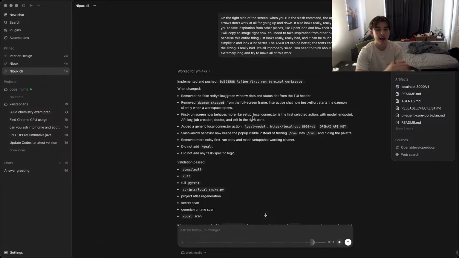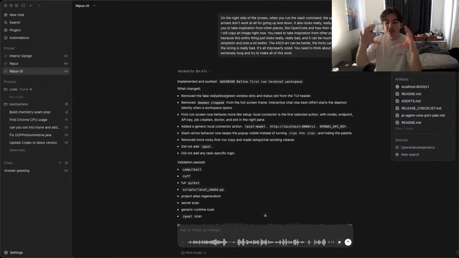Again, I just opened it and I don't see anything. I open the CLI and there's nothing to go through. There needs to be an install process. You can't just add things to the right and say setup. These are the things. There needs to be a full actual install process.